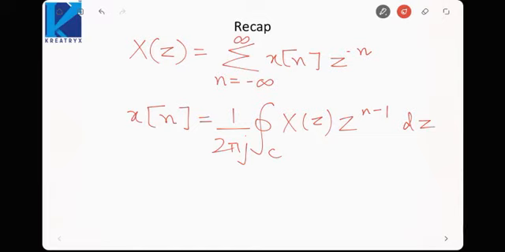So in this lecture we'll see some of the properties of the z transform, to know how we can derive the z transform for a wider range of signals than we already can, so that I don't have to derive the z transform from scratch every time.